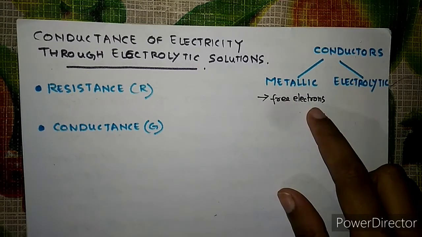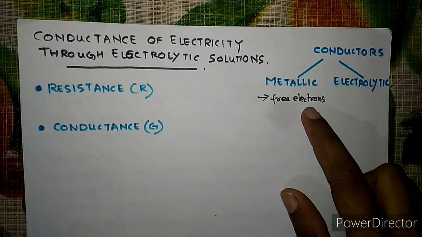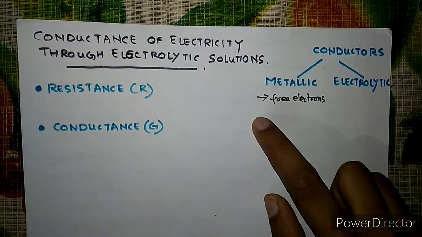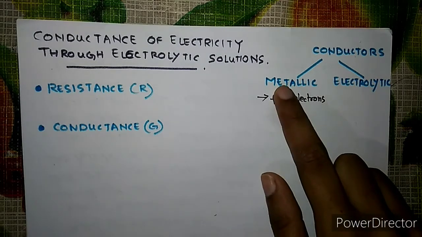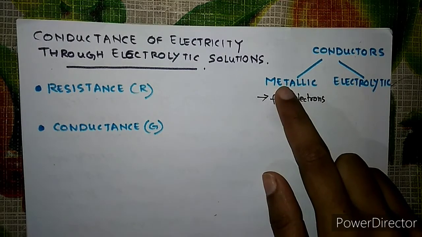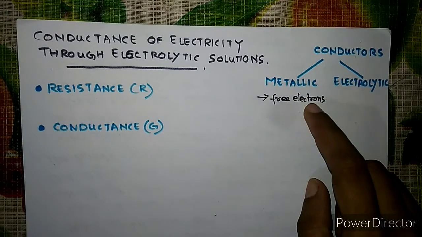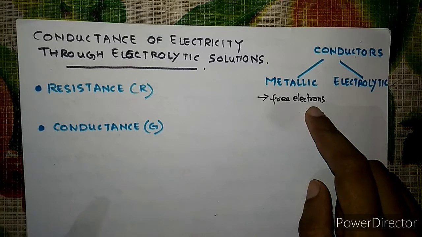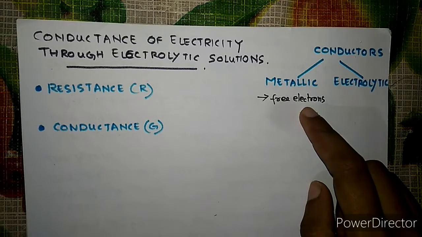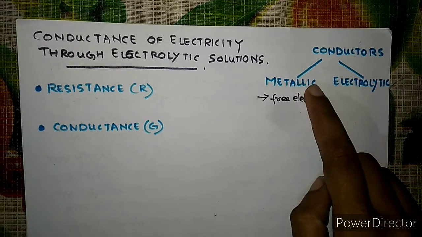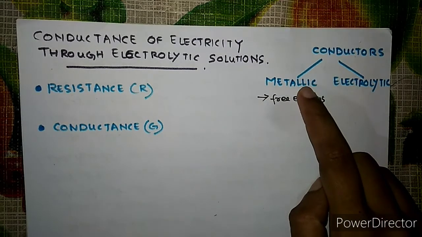So due to the flow of the free electrons through the metals, because we know that metals are composed of atoms. Metals are made of atoms, and inside atoms there are electrons, which are charged. So because electrons are charged, whenever we apply a potential difference, they start flowing, and when they start flowing they conduct electricity, and this comes under the category of electronic conductor or metallic conductor.